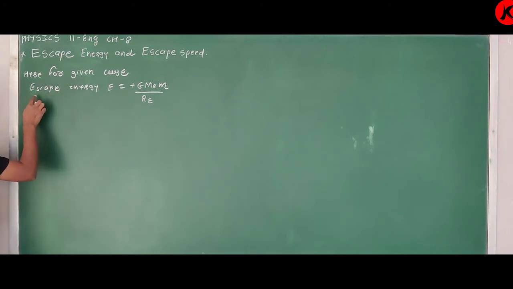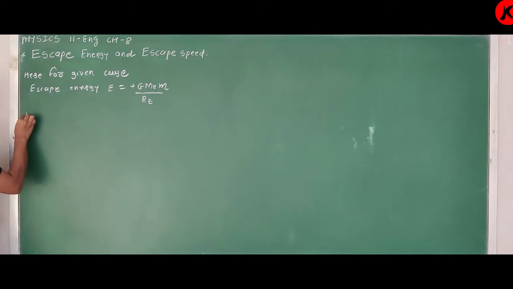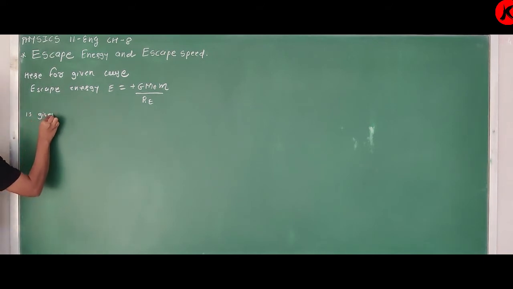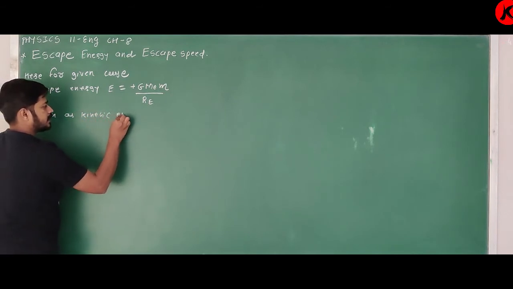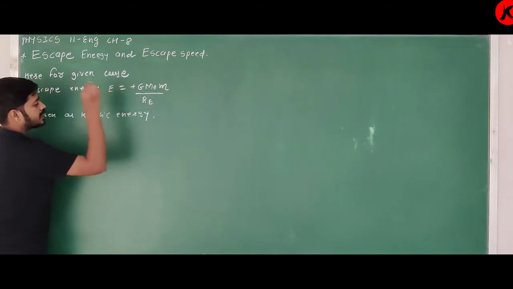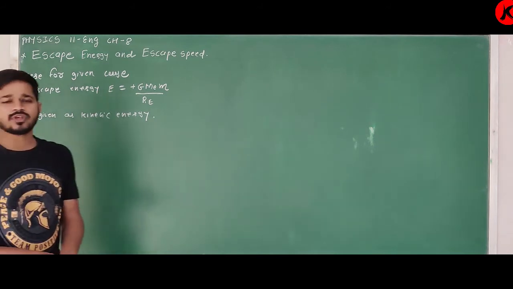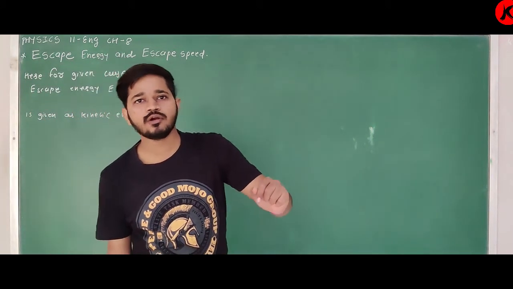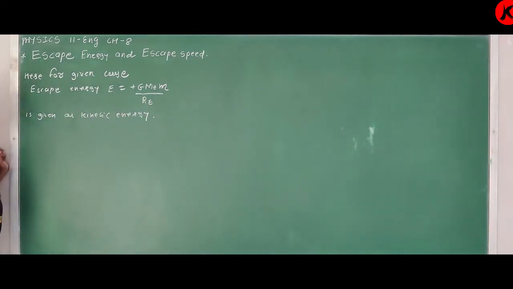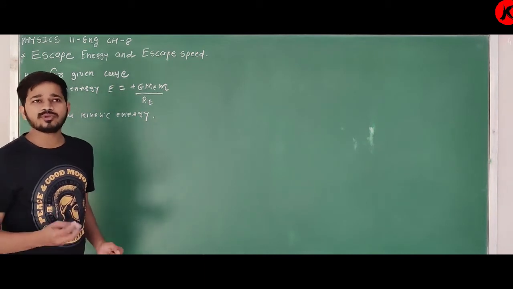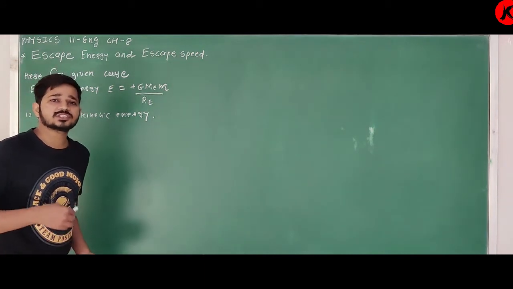Here, for the given case, escape energy is given as kinetic energy. Yes, because we have to throw the object. So this escape energy, equal to plus GMEM upon RE, is given as kinetic energy. Kinetic energy means we have to throw, and throw means we have to give some speed.